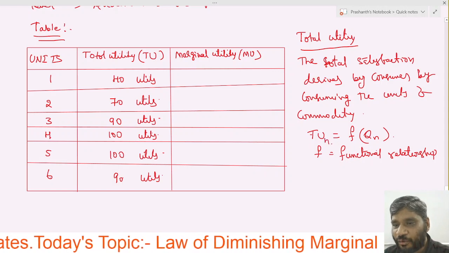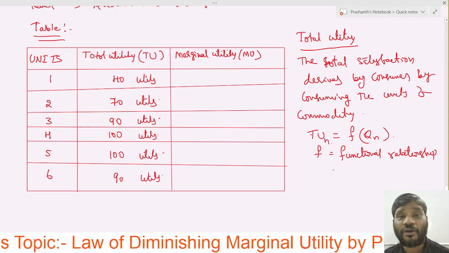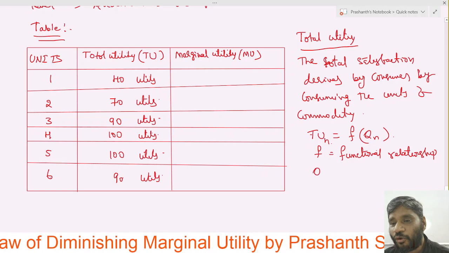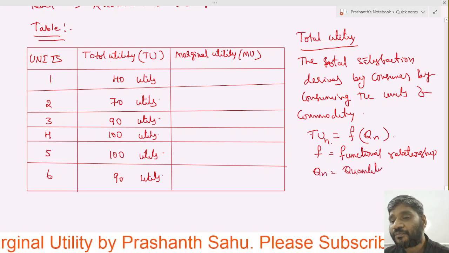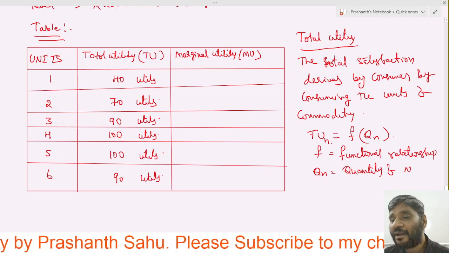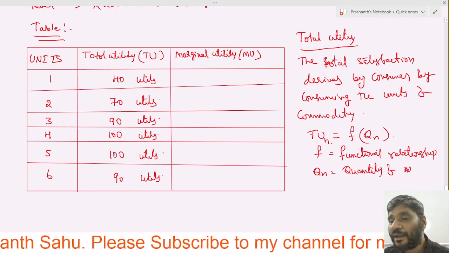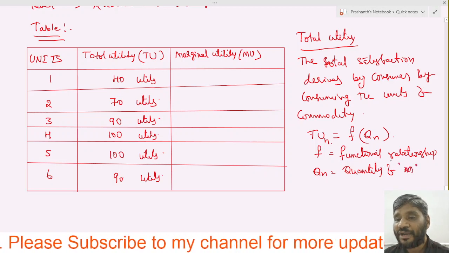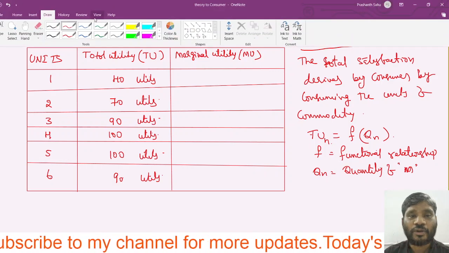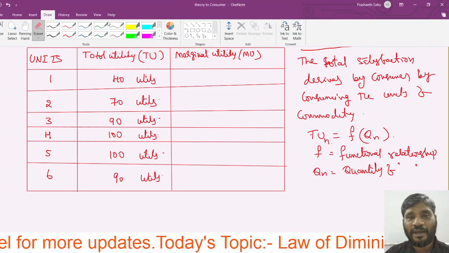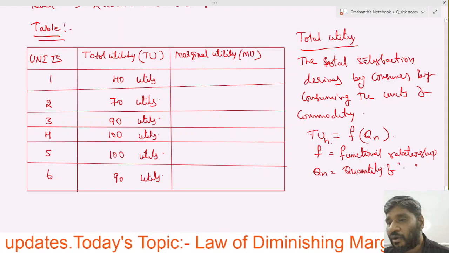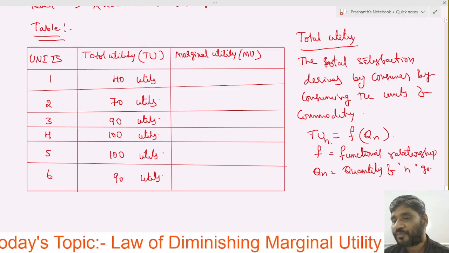TUn is the total utility of n good. Qn is nothing but the quantity of n good.